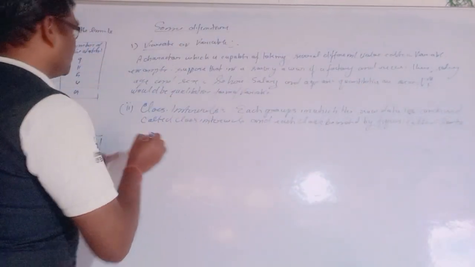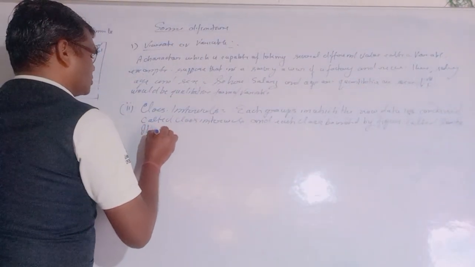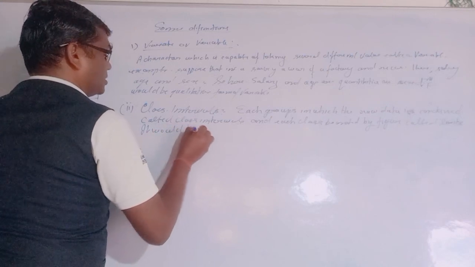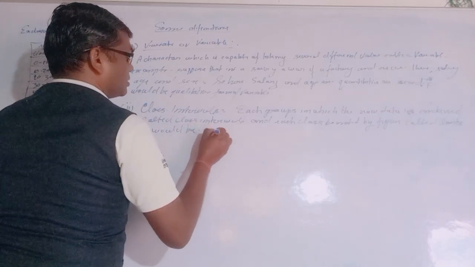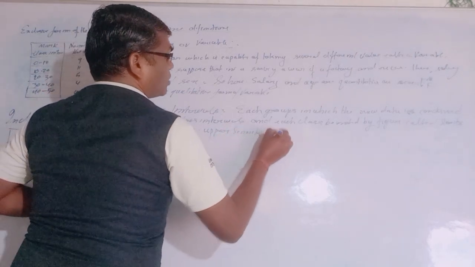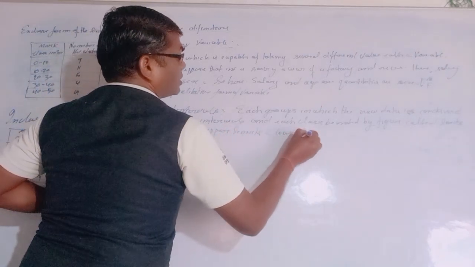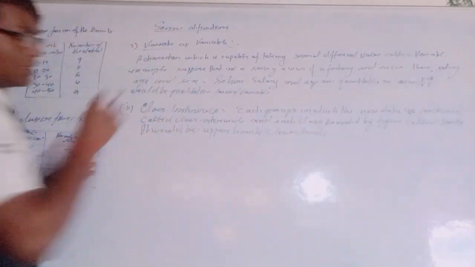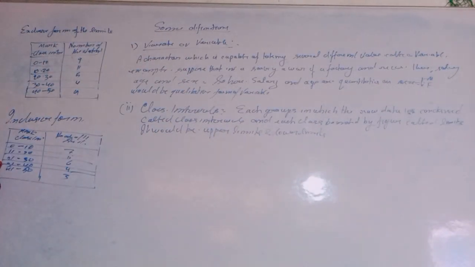So there would be an upper limit and a lower limit. It would be upper limits and lower limits. Got it? Class intervals are bounded by figures, which are called class limits.